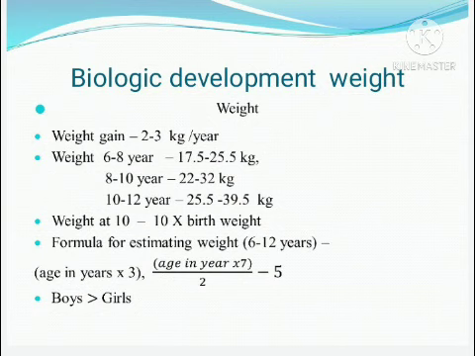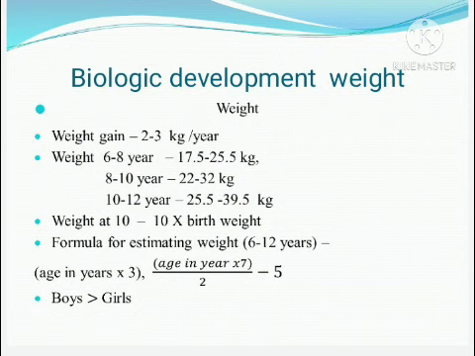So what is the formula? There are two formulas to identify the weight. Study any one. Okay, age in years into 3, or age in years into 7 divided by 2 minus 5. During this particular period, school age, boys will have more weight than the girls of that age group. Boys have more weight than the girls.